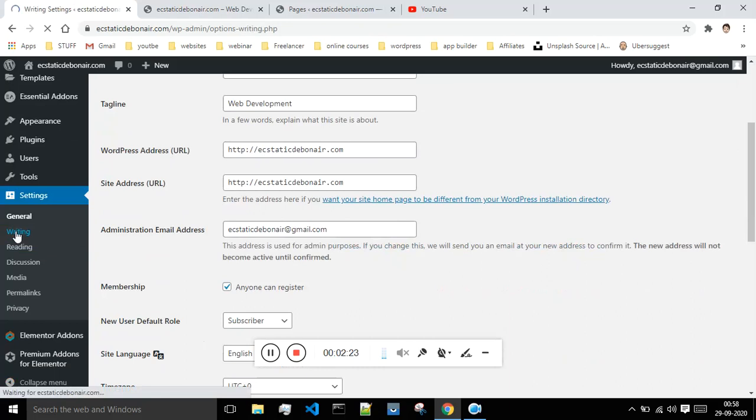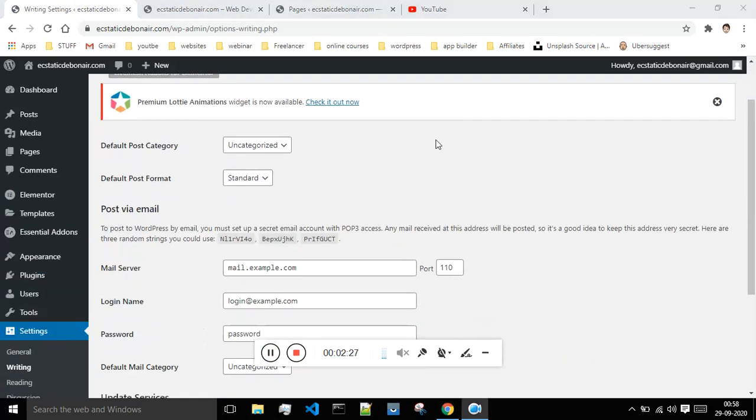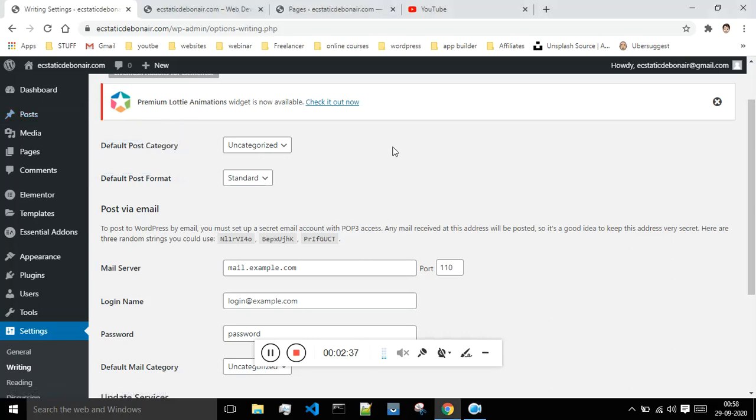And next, what we have is writing. Okay, so whenever you write any post, in order to write a post, you have to just go to this tab, say Add New, and add a post. By default, whenever any post is published, it will have the category as Uncategorized, and currently there are two categories, which are Coach and Uncategorized. If you want, you can create multiple categories. I will show you how to do that.